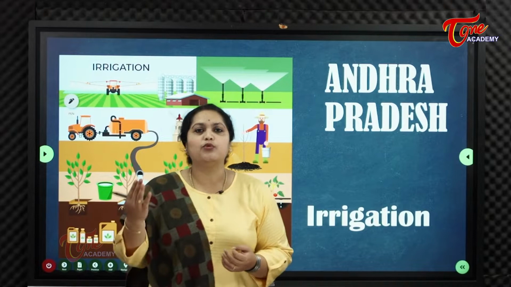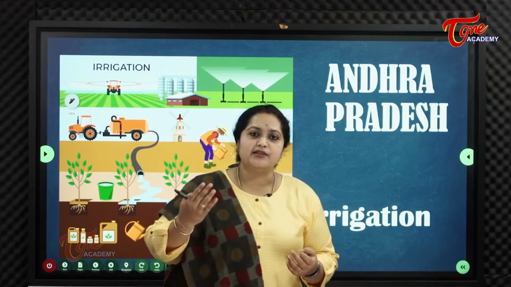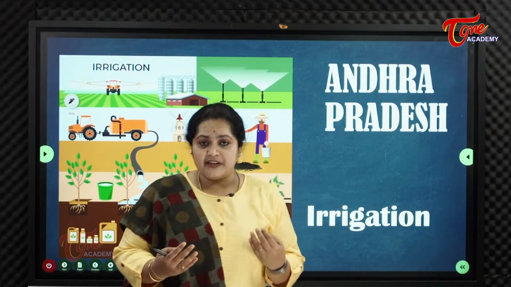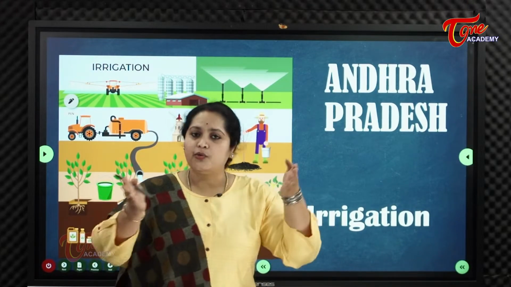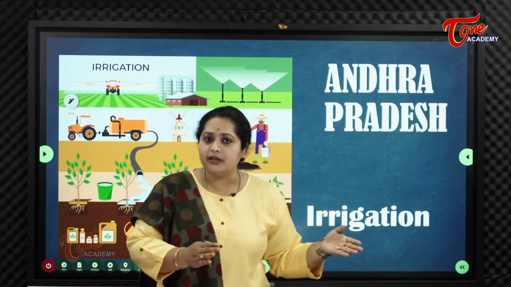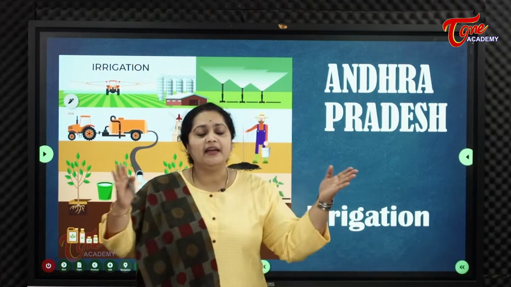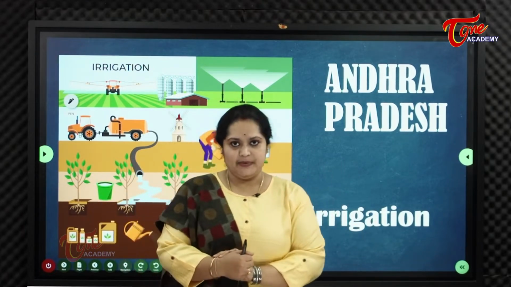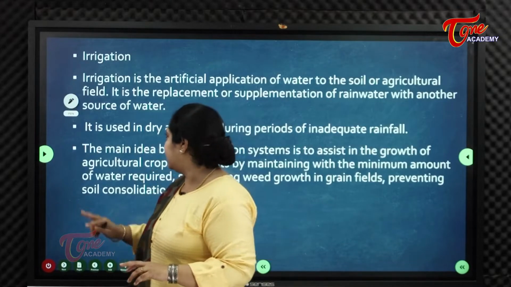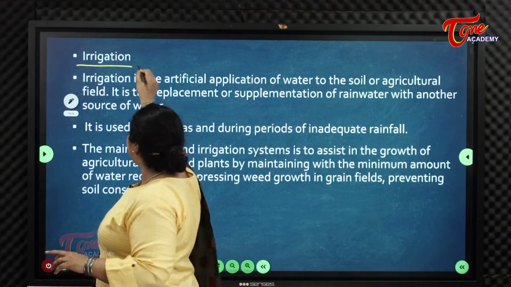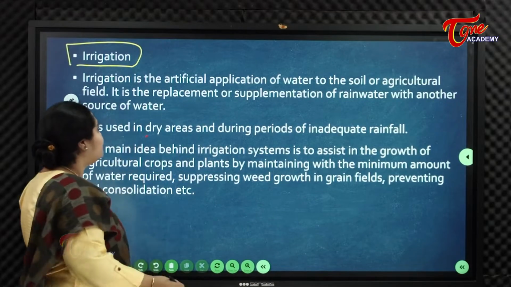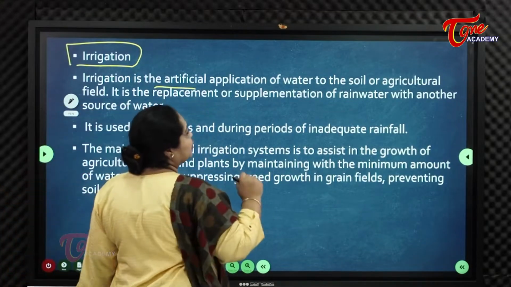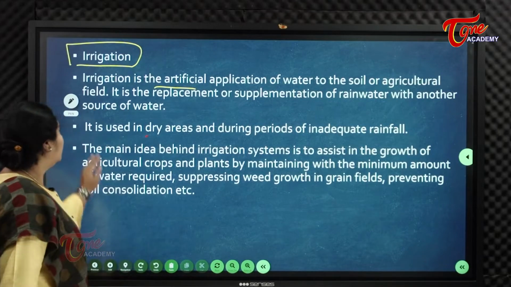Others we made so many kinds of conveniences, types of irrigation, so that our agriculture flourishes. Through agriculture, we get food, the economy is developed, and there will be overall development. Now we are going to see what exactly irrigation is. Definition: irrigation is an artificial application of water to the soil or agricultural field.